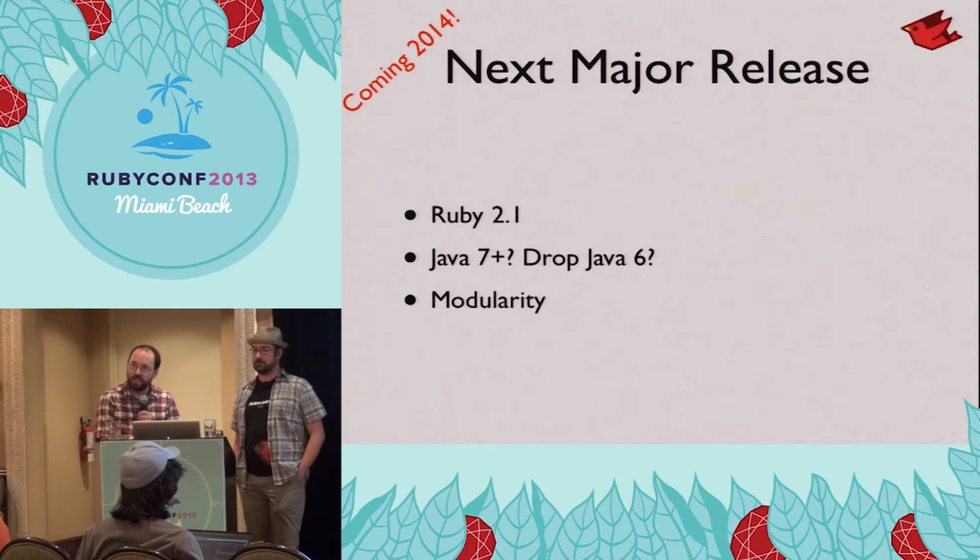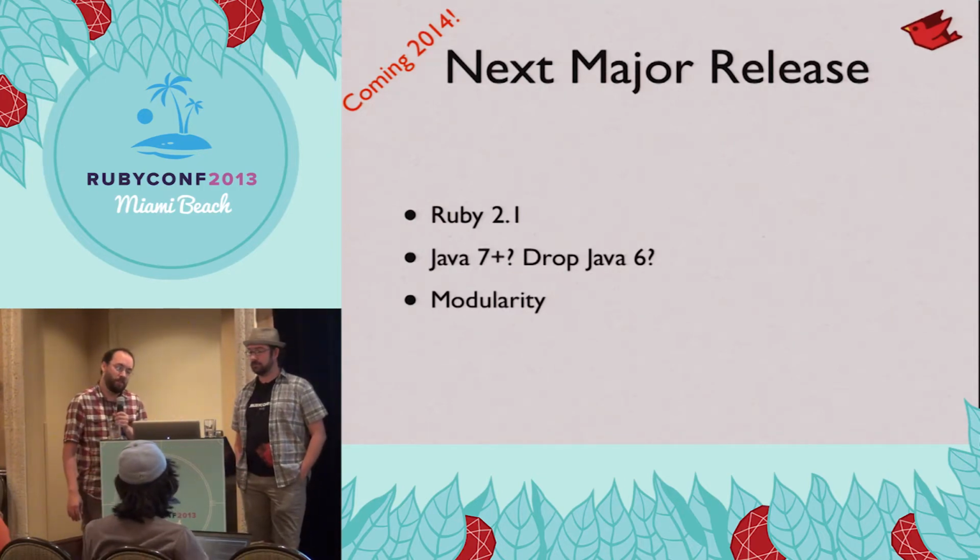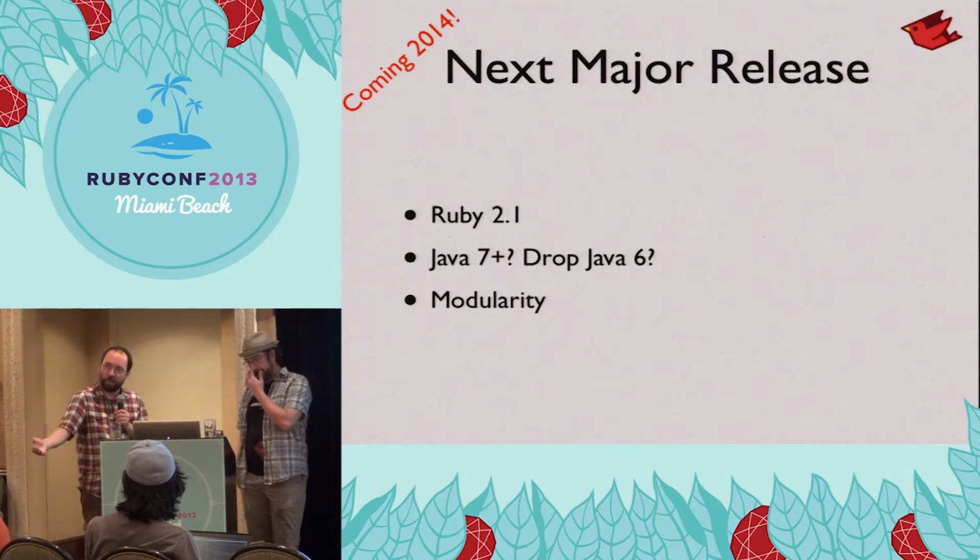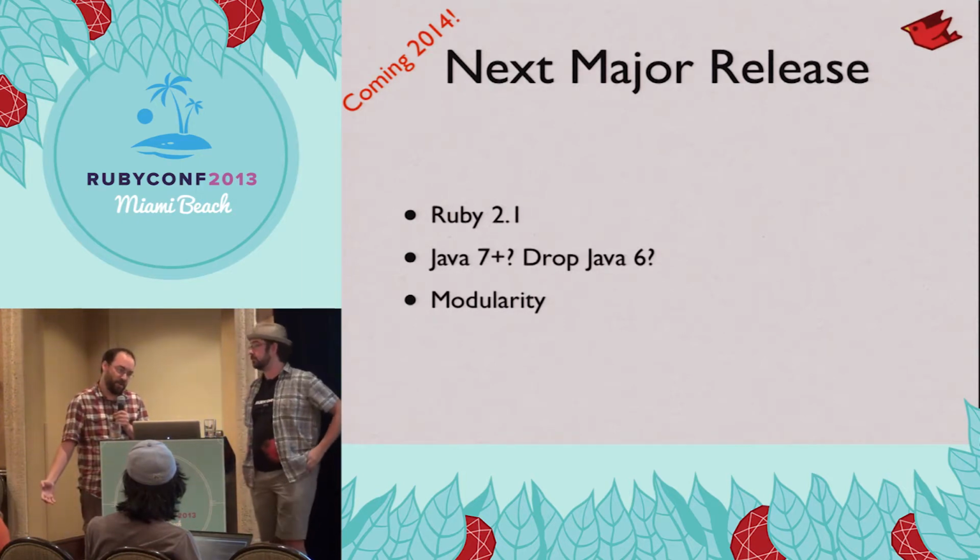So let's talk about the next major release. One big change, Charlie will show some stats in a little bit, but we're only going to support Ruby 2.1. It's coming out sometime next year. It should line up good with MRI. This is going to be awesome.